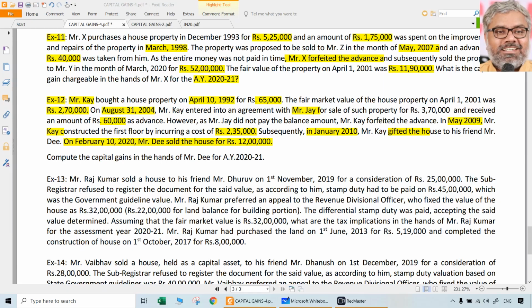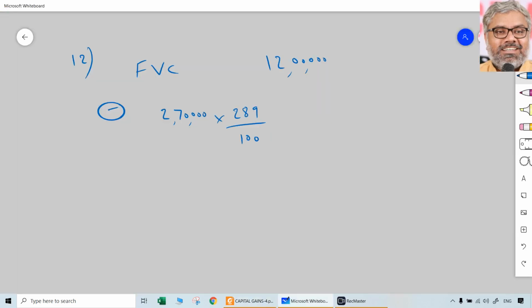So should we take that year's indexation or should we take the year in which the asset was first held by the previous owner? According to Manjula Shah case, we have to take the second one. That means 100 has to be taken as denominator. Applying what? Manjula Shah case. That has to be written also. So 2,70,000 into 289 divided by 100.